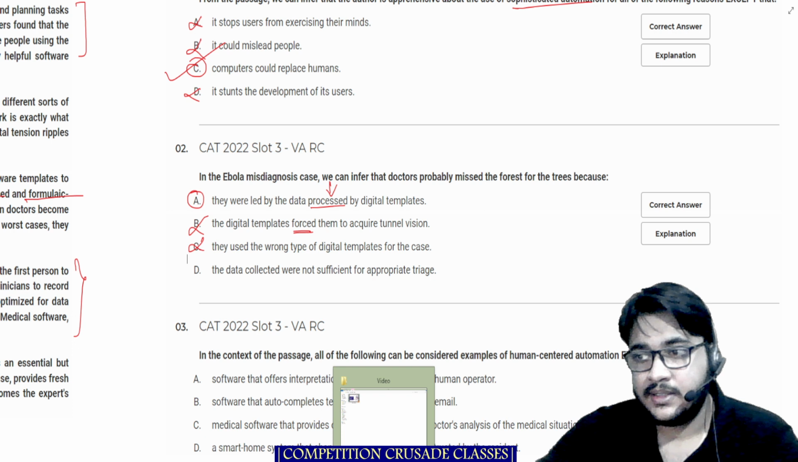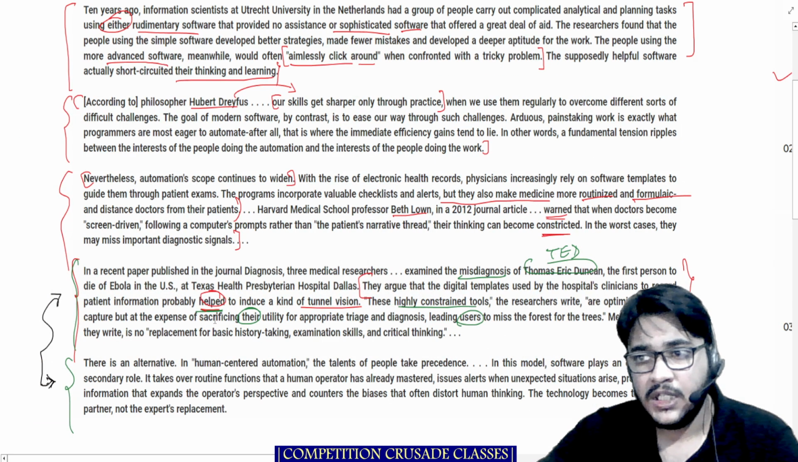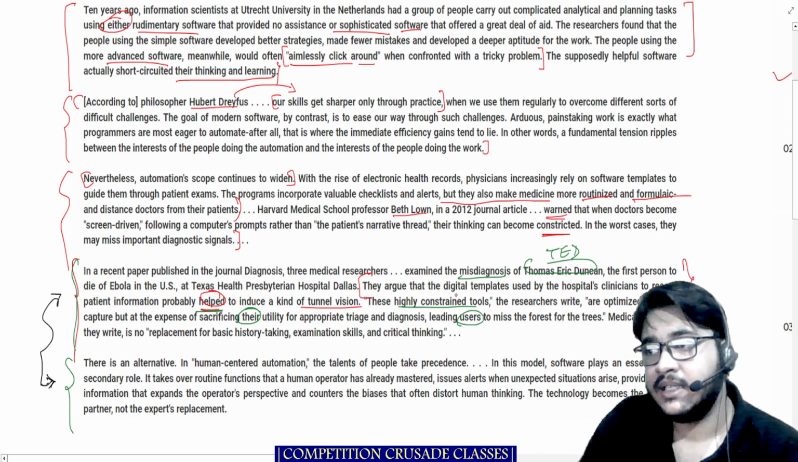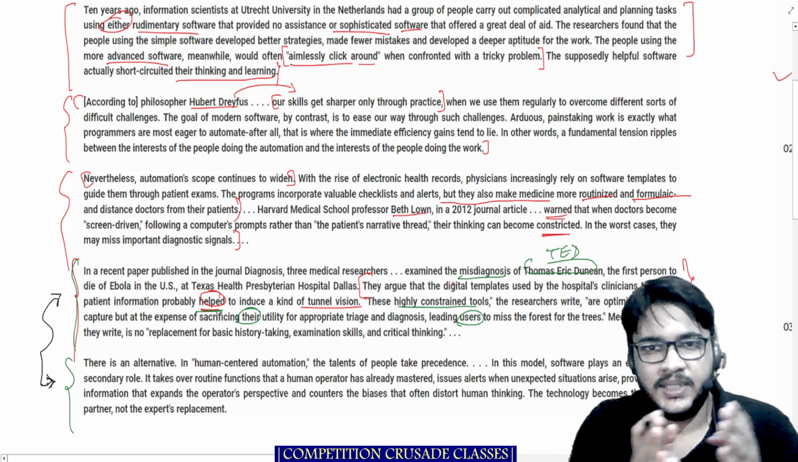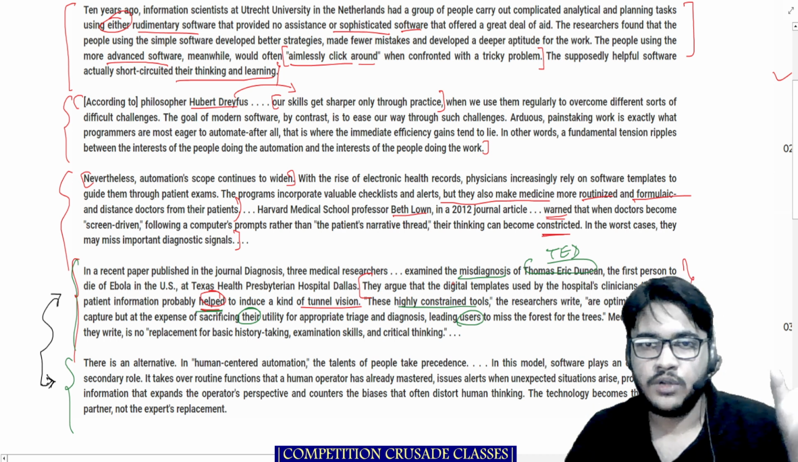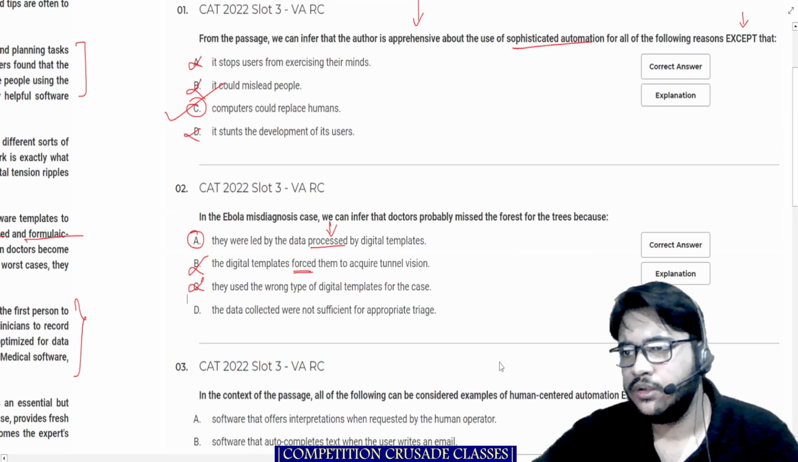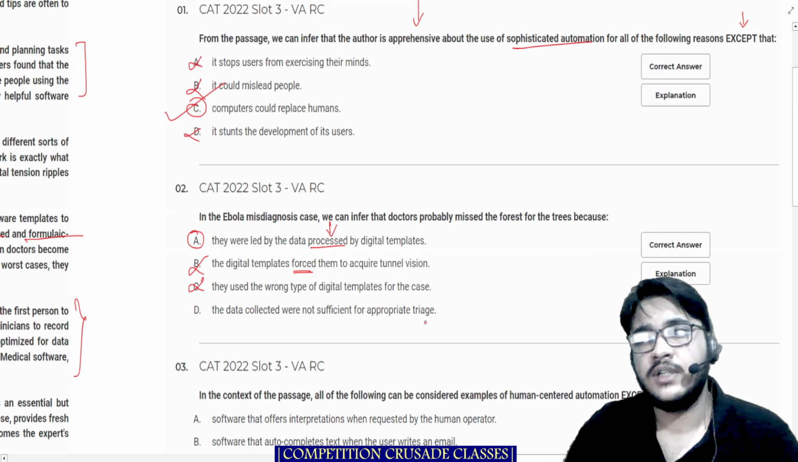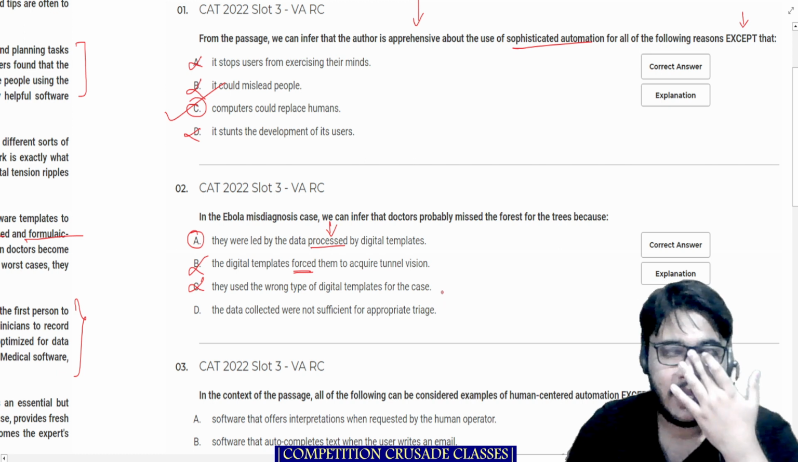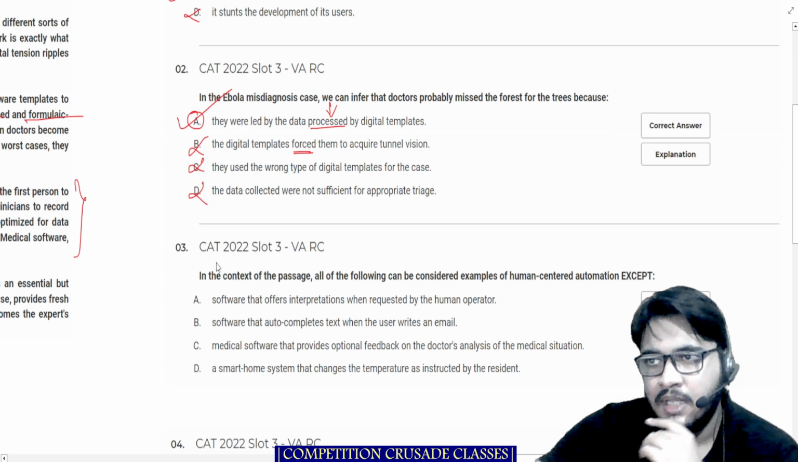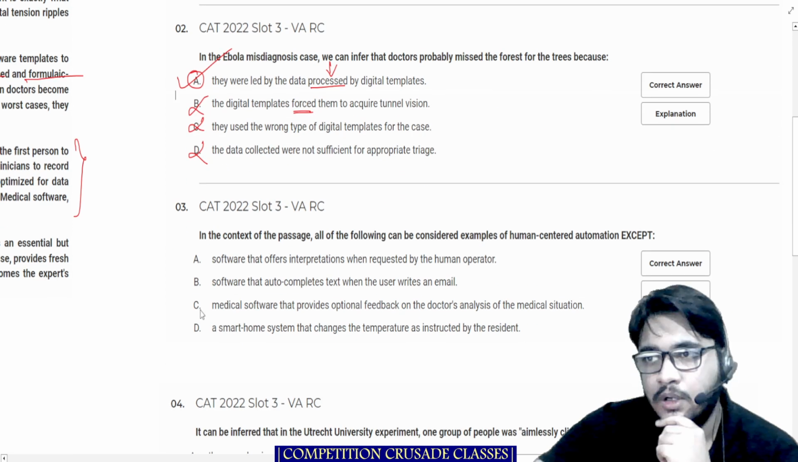Nowhere is it mentioned in the passage. I can take you back to this. Nowhere is it mentioned that it was insufficient. Although it is written somewhere that these highly constrained tools are a bit constrained, it is not the case that the software was insufficient in storing data, or that the data collected were not sufficient for appropriate triage. It is just some human error that happened over there. So that is probably the reason that we can eliminate this option also, which leads us to the other one as our answer. The next one, okay, so we already had 20 minutes.